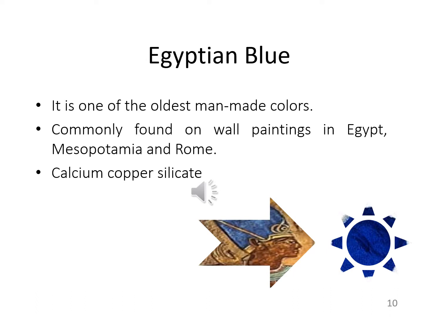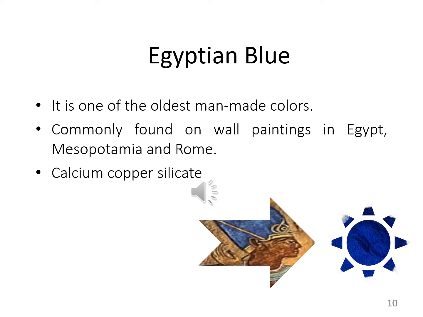Egyptian blue. So what is Egyptian blue, and what is its role? It is one of the oldest man-made colors. It is commonly found on wall paintings in Egypt, Mesopotamia and Rome.